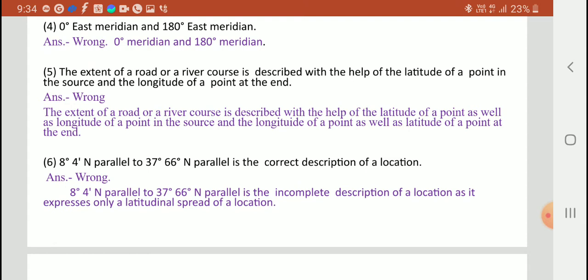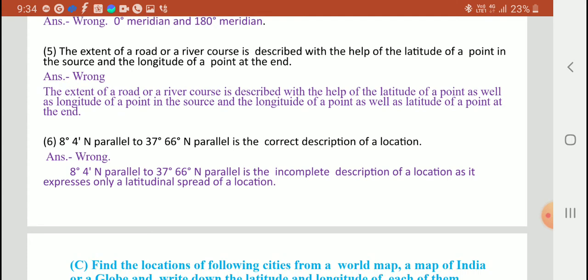Fifth one: the extent of the road or the river course is described with the help of the latitude of a point in the source and the longitude of a point at the end. Wrong. The extent of the road or a river course is described with the help of the latitude of a point as well as the longitude of a point in the source, and the longitude of a point as well as the latitude of a point at the end.